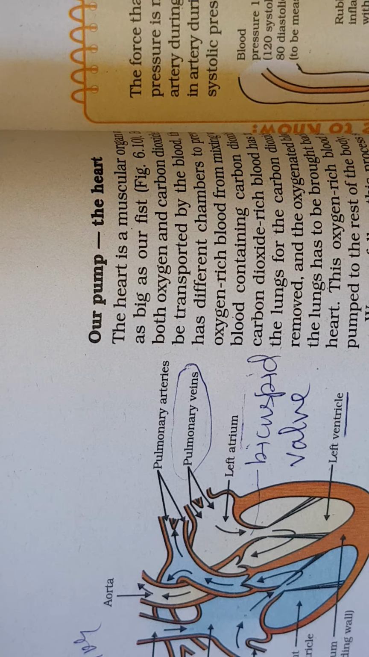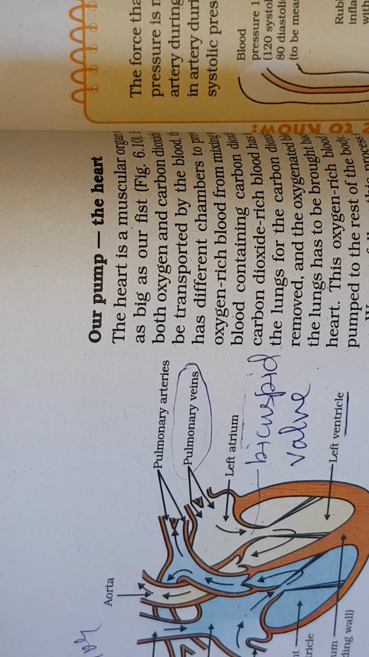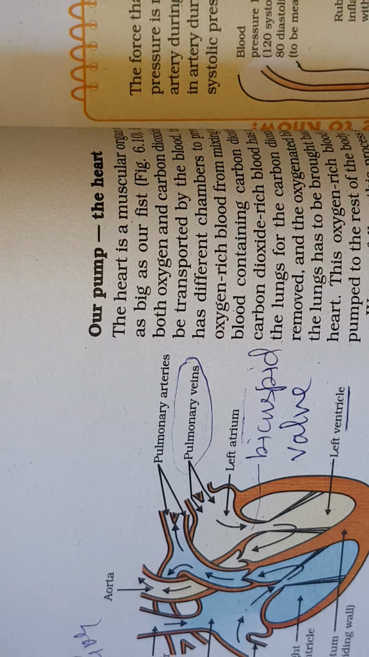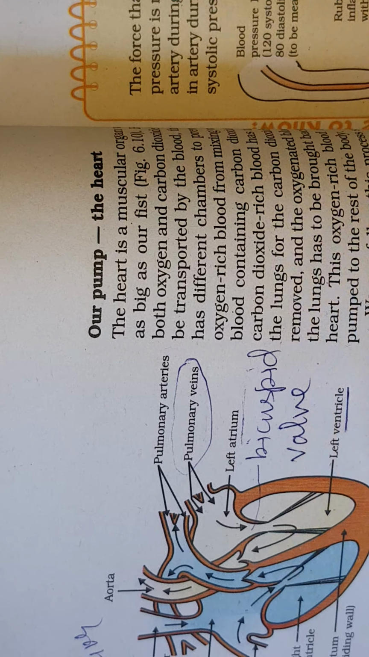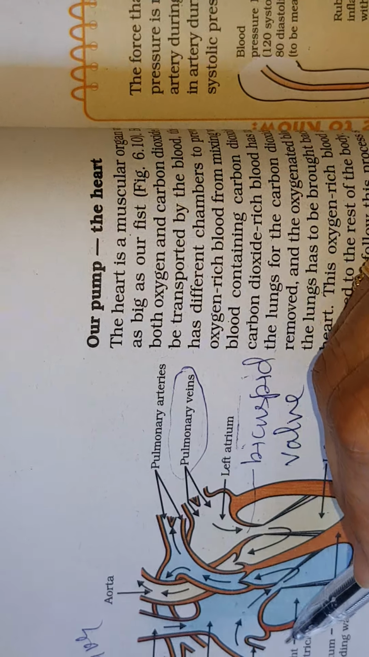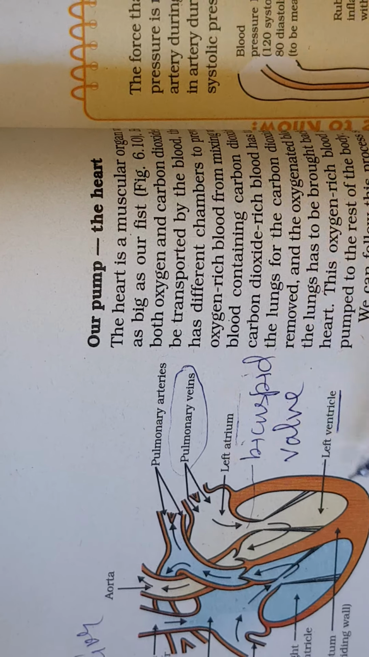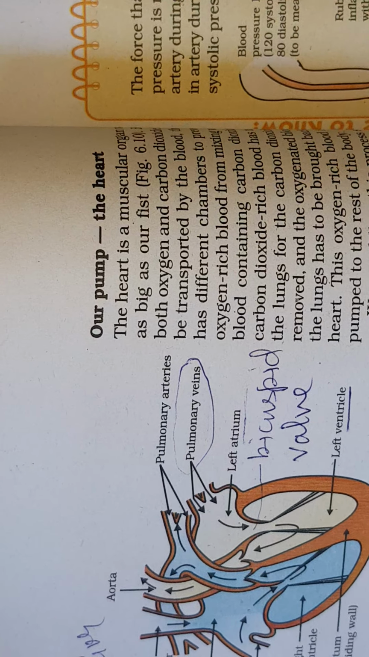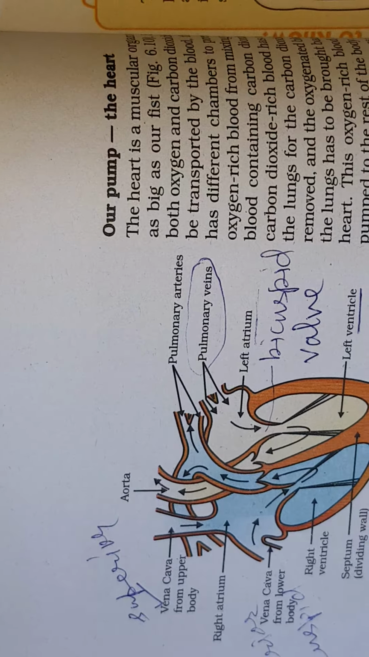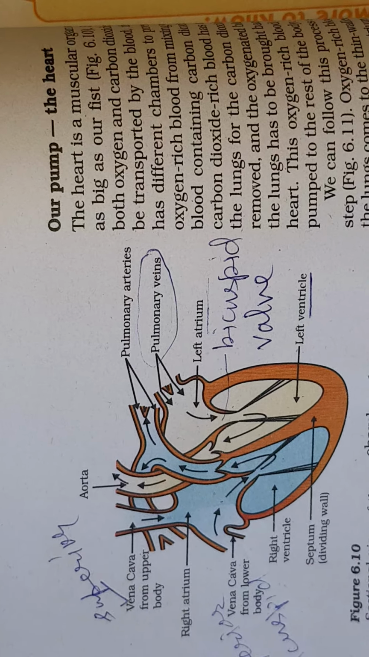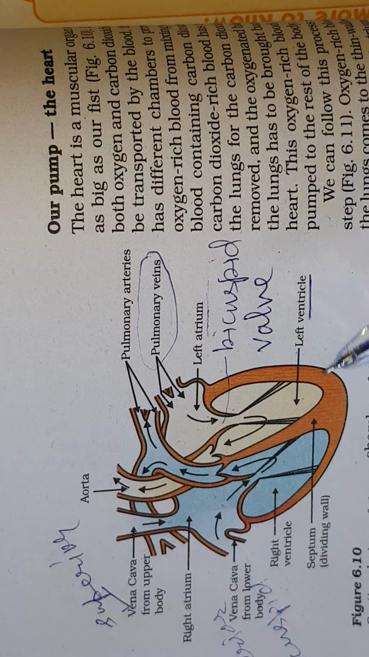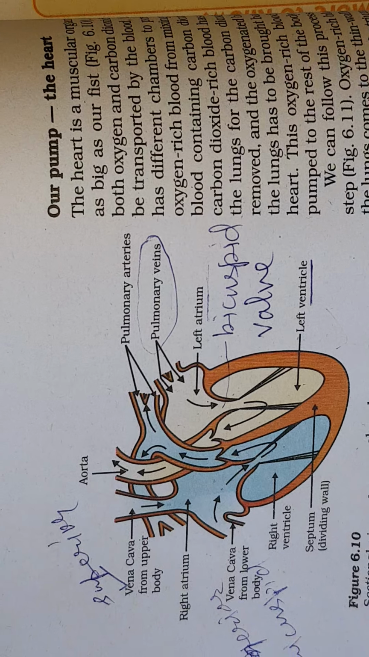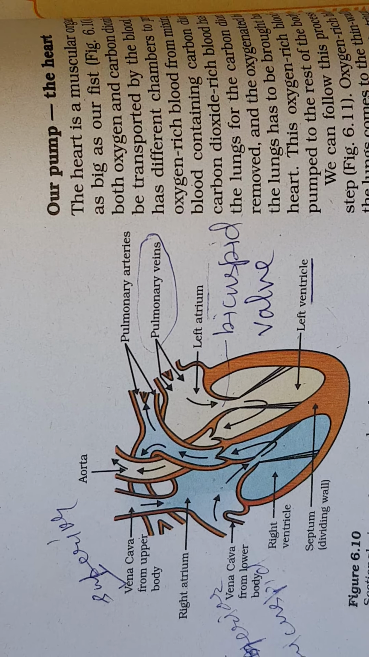I want to give some questions: a well labeled diagram of the heart you have to draw. The diagram is also very easy to draw. First of all, you will draw the triangular part. Then once or twice you have to see your textbook, and then you can draw the diagram. So the diagram is important, as well as the working and structure of the heart.